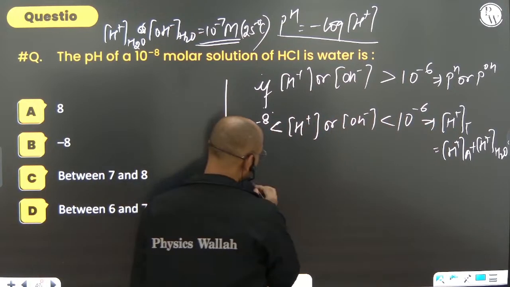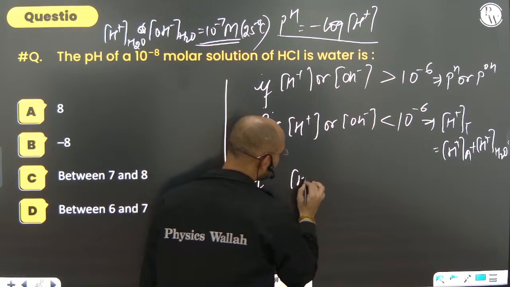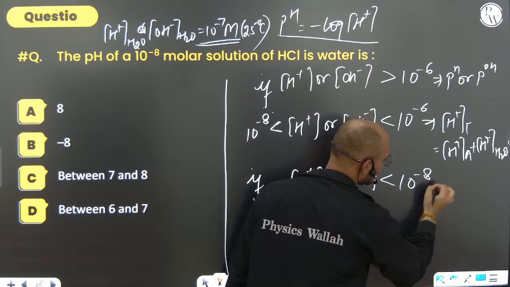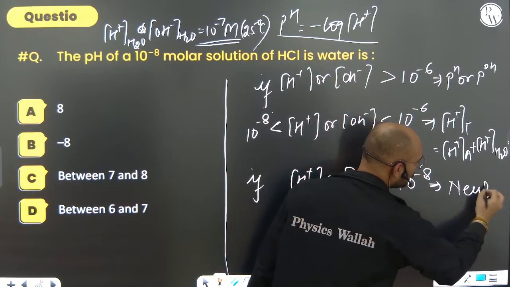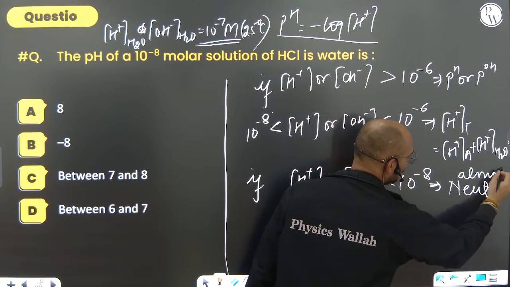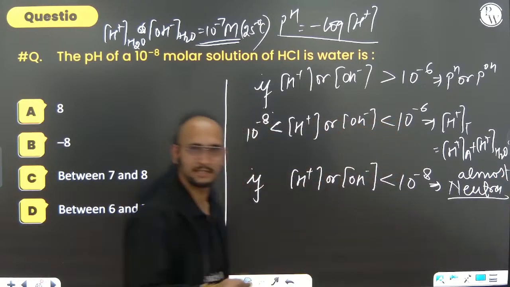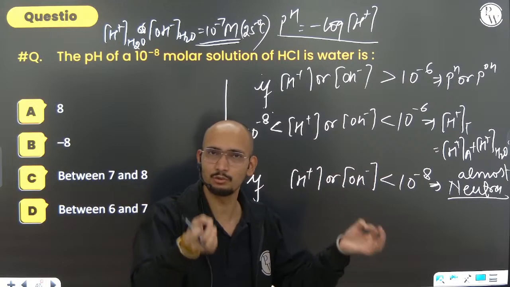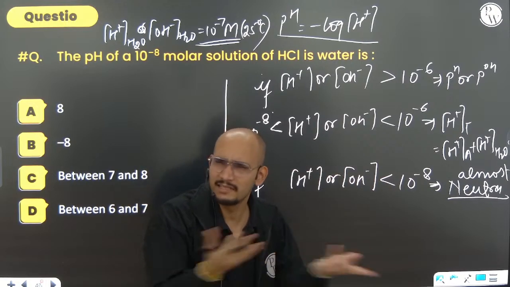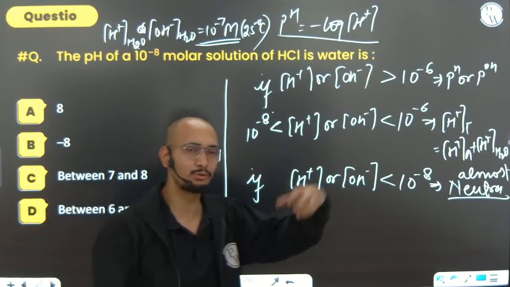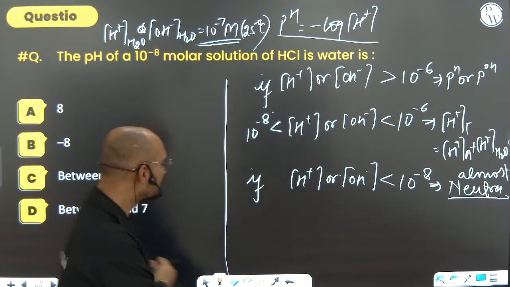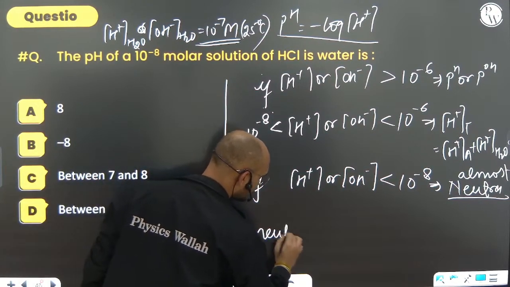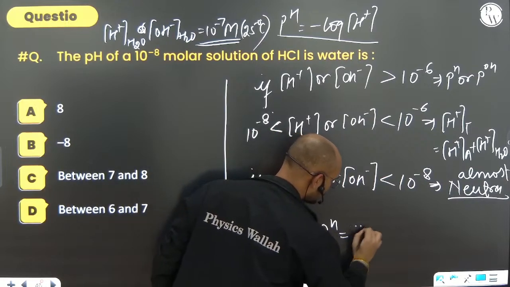Next, if H ion or OH ion concentration is less than 10 to the power minus 8, then you will directly say almost neutral. You will say that it has become just like water, because there is so little acid. H ion due to acid or OH ion due to base can be neglected. Now only H ion due to water or OH ion due to water will be considered. And when it is neutral, pH equals 7. I hope you know that.